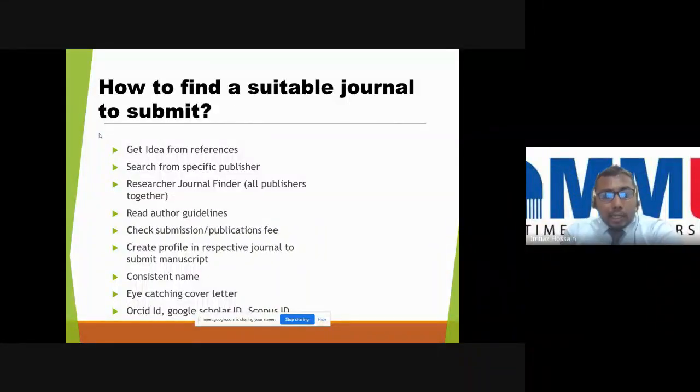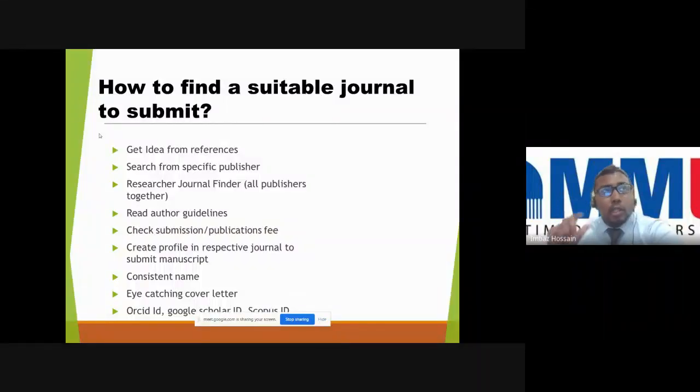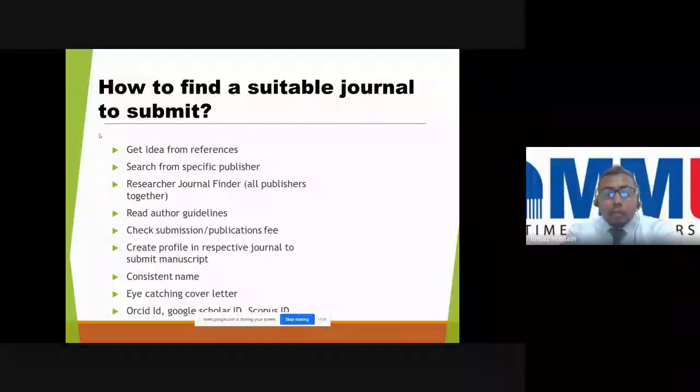Then read the author's guidelines. Check whether the scope and aim of the journal are appropriate for you, and compare with your article. Then check submission fees and publication fees. Sometimes they use hidden fees, but a good journal always mentions clearly that it has no submission fees. Some journals have a 100 USD submission fee, mostly in the accounting and finance area. So you have to check that. If they claim the money after submission, you feel you did not check, and it is a waste of time.